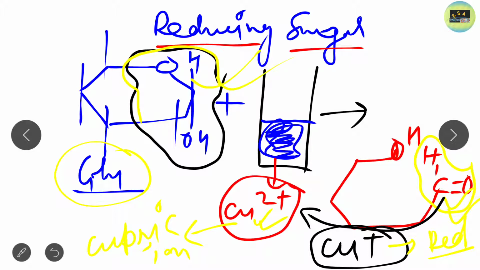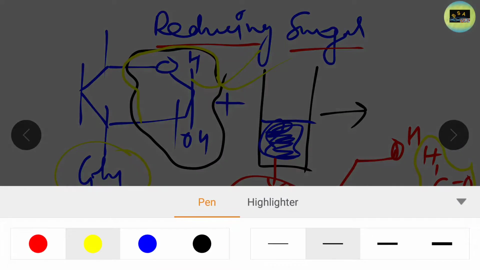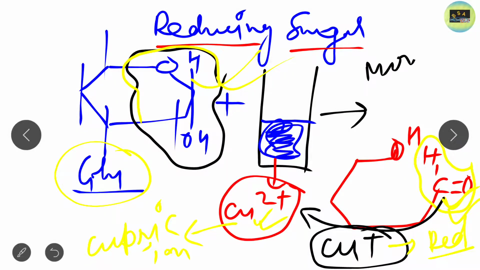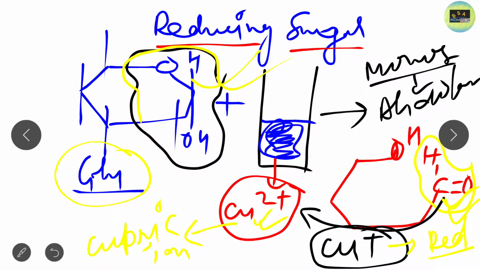That's why when this glucose molecule reacts with this Fehling solution, the ring structure opens and the aldehyde group becomes free, and it reacts with this cupric ion and converts the blue color of the Fehling solution into red color by converting cupric ion into cuprous ion. So this is the concept of reducing sugar. Here you can see the concept of reducing sugar in case of monosaccharide, specifically in aldose. Okay, aldose, and this thing is also the same in case of ketose.